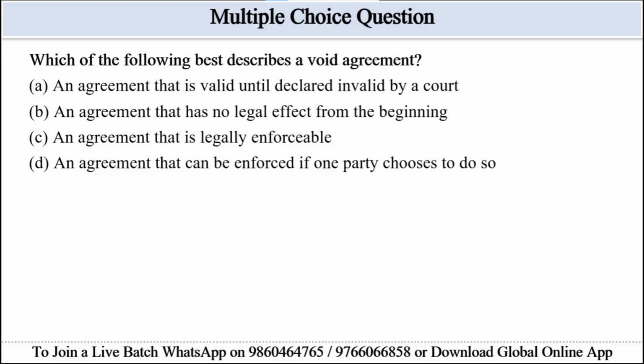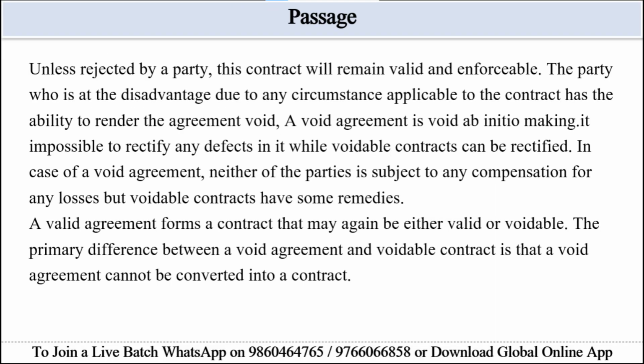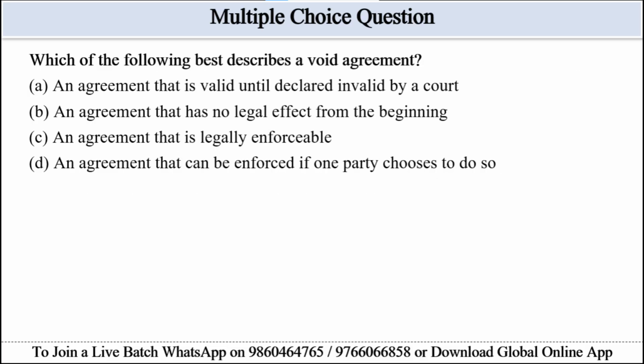So guys, the keywords in this question are void agreement and best describes. The relevant portion of this passage will be: a void agreement is void ab initio, impossible to rectify. So we can eliminate option A, because valid until declared invalid is false, as void agreements are invalid from the start, which is ab initio. We can eliminate option C, that is legally enforceable, because it is incorrect. Void agreements are not enforceable.